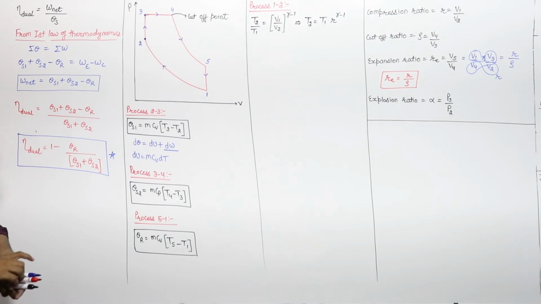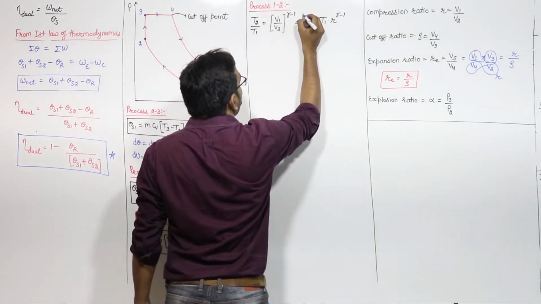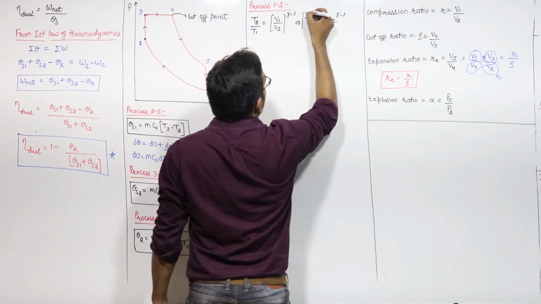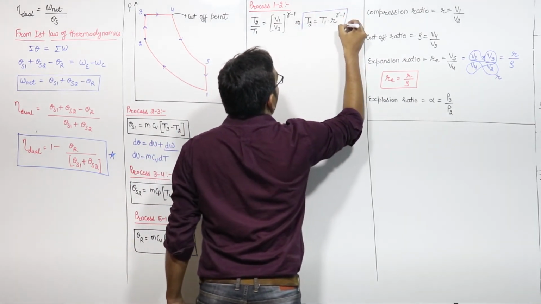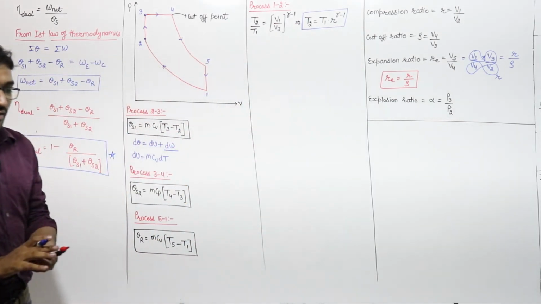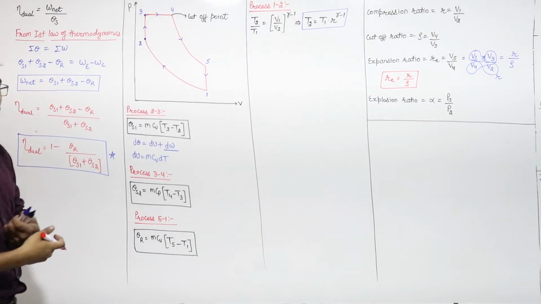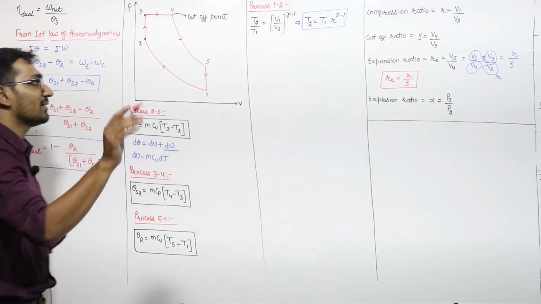Simple. This we know, basic thermodynamics I am using, right? No need to remember the things, just see the steps and you have to follow these steps only in the question. You will get the answer.